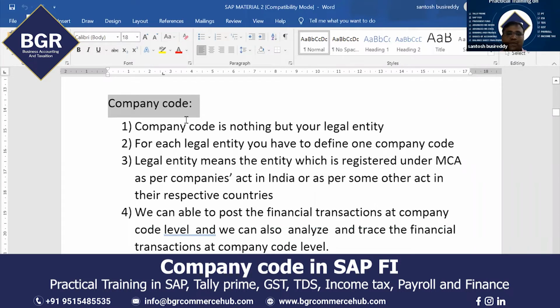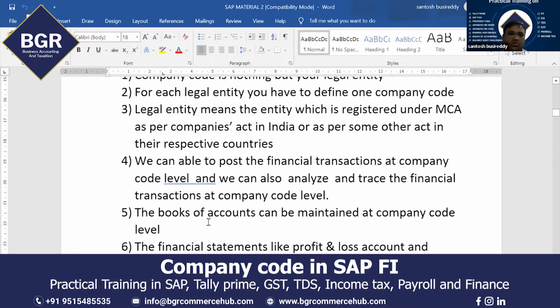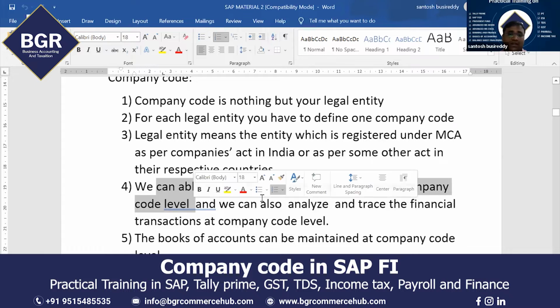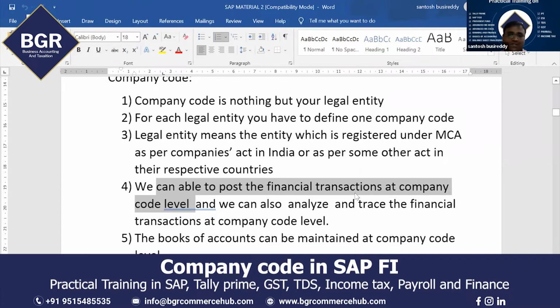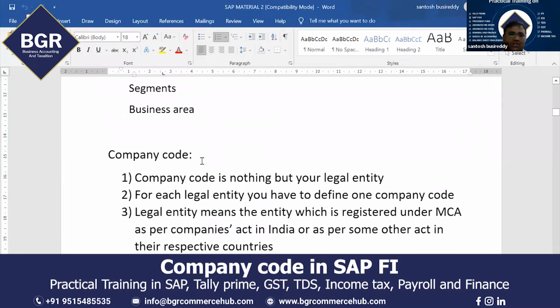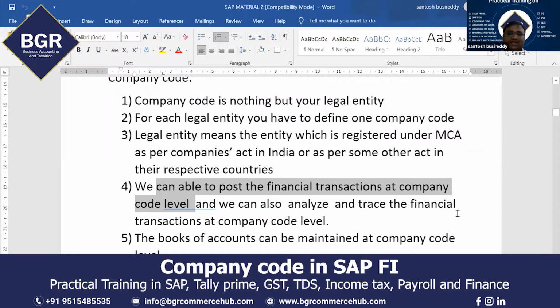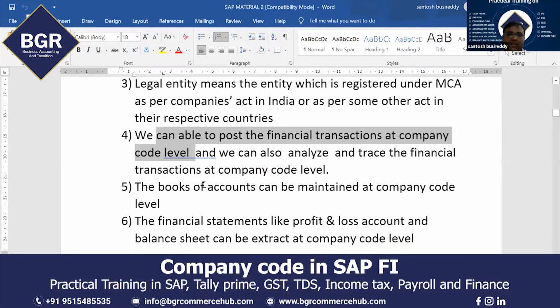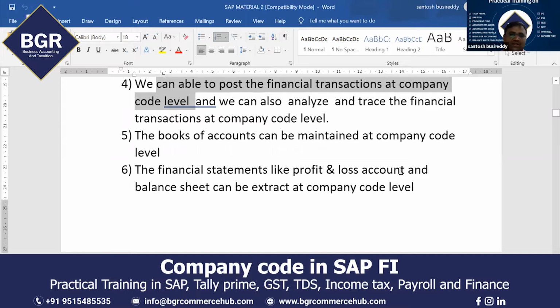First of all, what is the purpose? Why do you have to create a company code? At the company code level, we are able to post all the financial transactions, all GL account transactions. We can also analyze and trace the financial transactions at company code level. The books of accounts can be maintained at the company code level. The financial statements like profit and loss account and balance sheet can be extracted at the company code level.